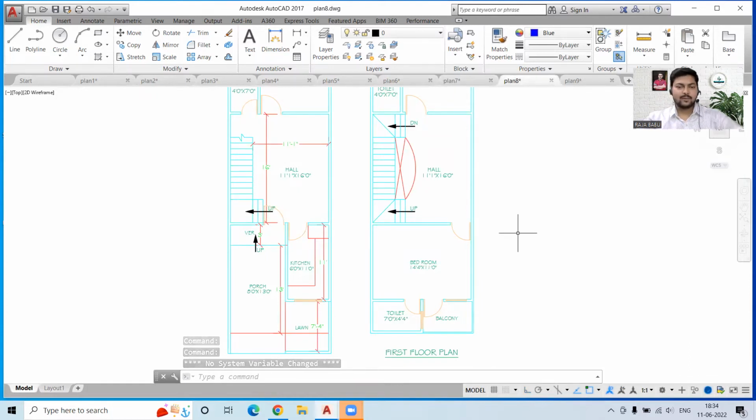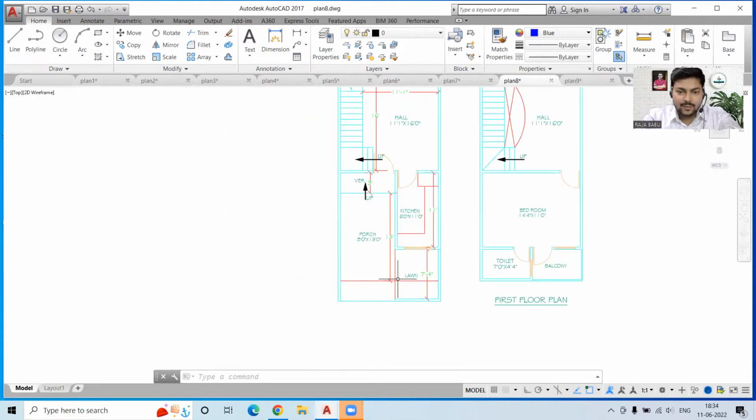So guys, if you are someone who is willing to construct a house, then you are getting ample ideas over here, that I'm sure.